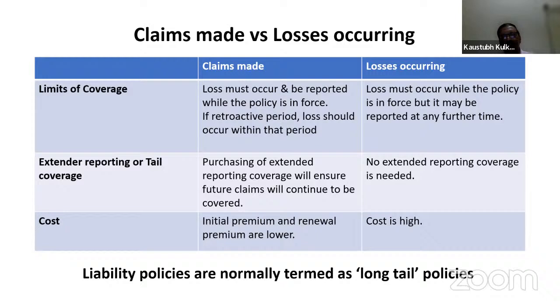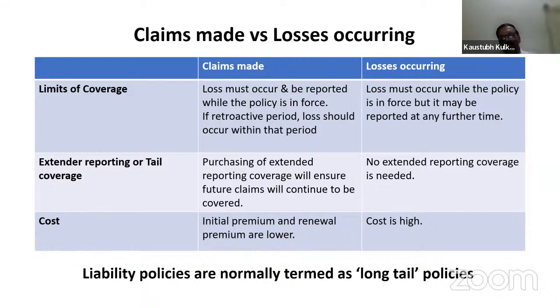But here in case of losses occurring basis, the initial premium has to be on a higher side. Why does it have to be on a higher side initially? Because it is up to the insured person that he may take the policy or he may not renew the policy after the expiry.